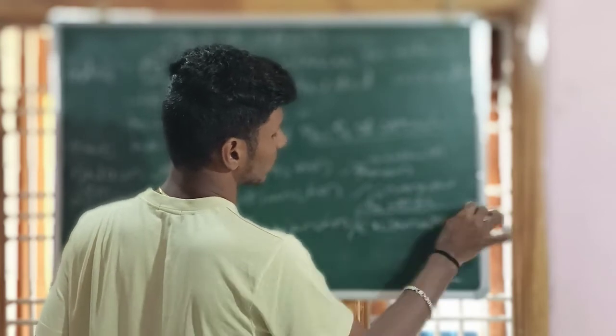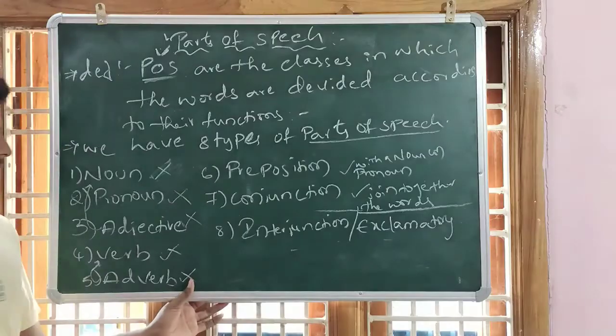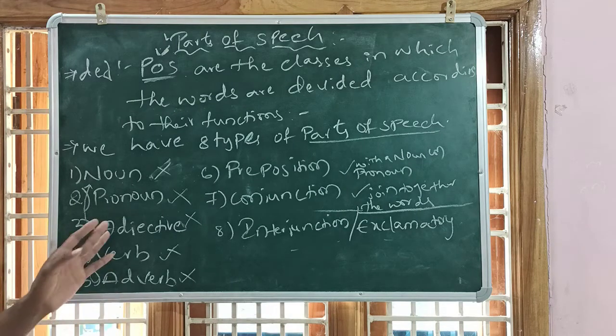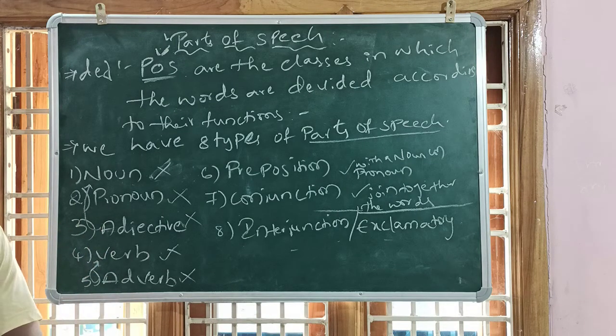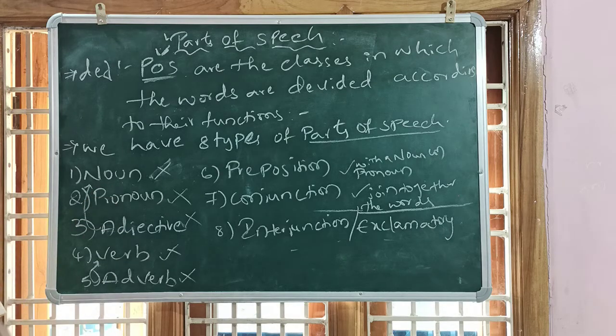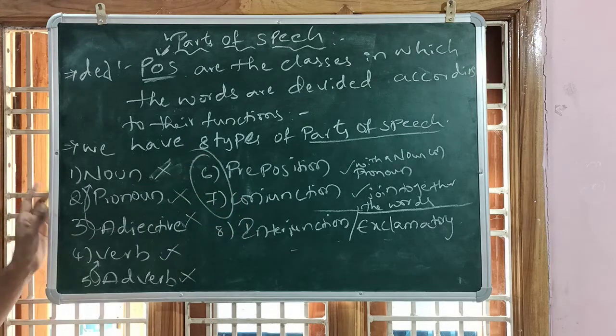Here you may see that I will give just small examples and touch up those lines briefly. But 100% every student will have confusion between these two, preposition and conjunction. Note down, what is a preposition?